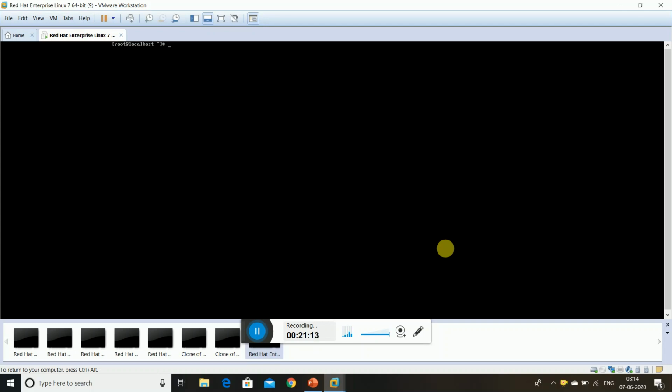Note that RHEL 7 comes only in a 64-bit version. For minimum partition creation and size for a basic installation, root requires approximately 20 to 30 GB, and /root requires 500 MB, and a swap also. Swap means twice the RAM. So it is a separate topic, and everything we will come to know. This is only a basic introduction.